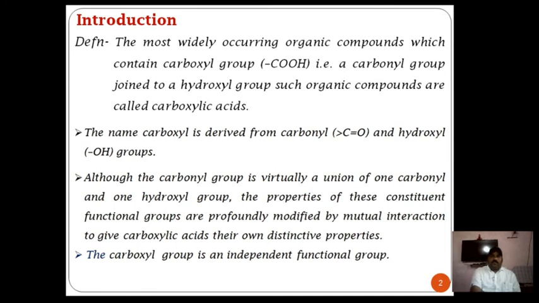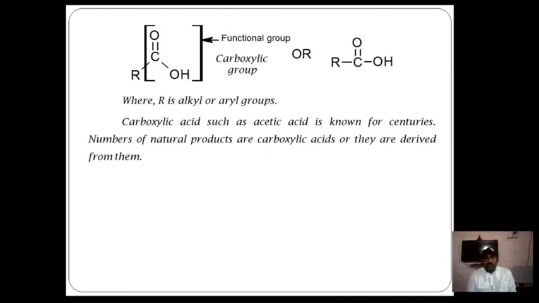It is derived from carbonyl and hydroxyl: carbo from carbonyl, and oxyl from hydroxyl. Although the carboxyl group forms from carbonyl and hydroxyl, the property of the carboxyl group is totally independent, so it is an independent functional group.